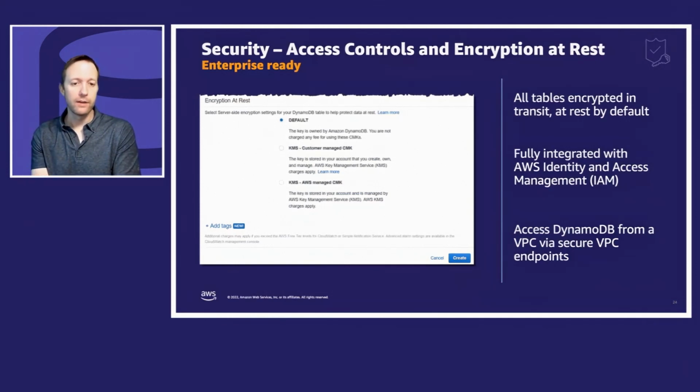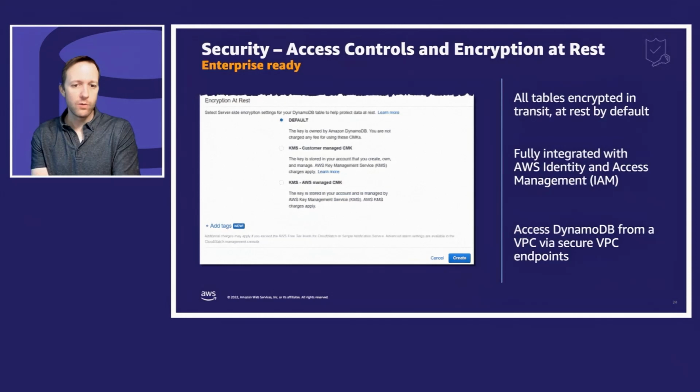I show a screenshot here of you being able to pick between those three choices, but it's always encrypted. Another nice thing about DynamoDB is that it's integrated with IAM. So you don't have passwords to the DynamoDB system. You just have roles on the client, an EC2 or a Lambda or whatnot, and the roles grant the access. They decide which tables you can see, what actions you can do, which items inside the table you're able to access. And so that's convenient. You don't have to worry about passwords and credentials.